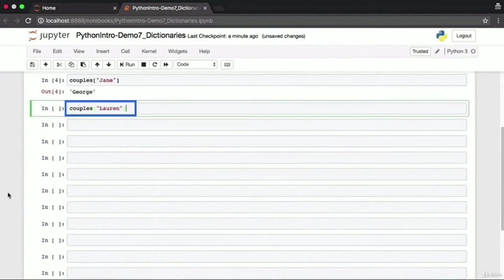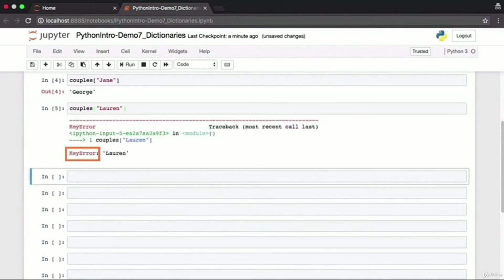Now, if you try to look up a key that is not present in a dictionary, then that will give you an error. So if you want to look up the Lauren key, we haven't set it up in the dictionary, we get a key error, and it clearly says the Lauren key is what is in error.